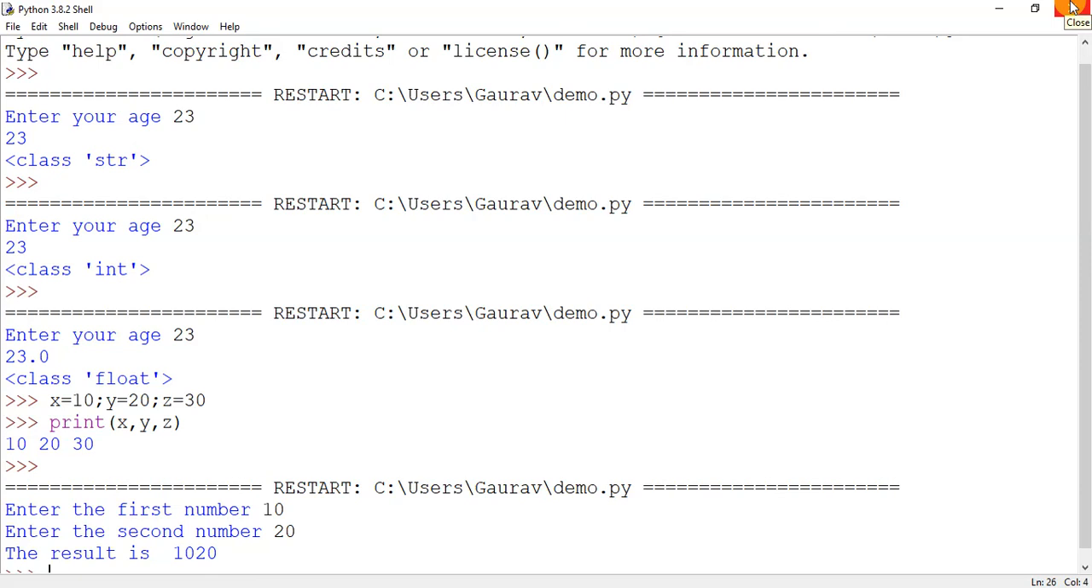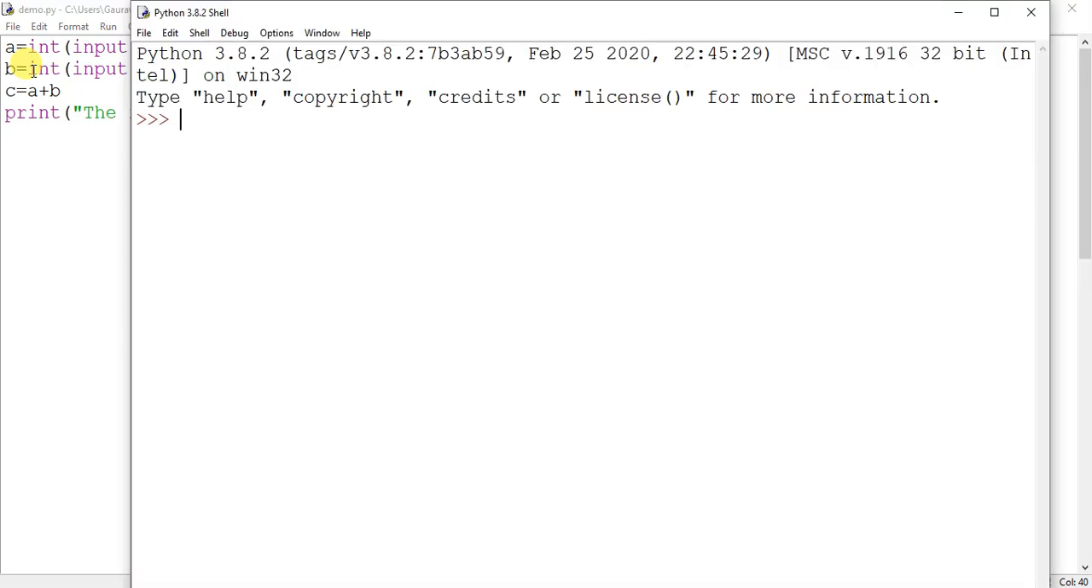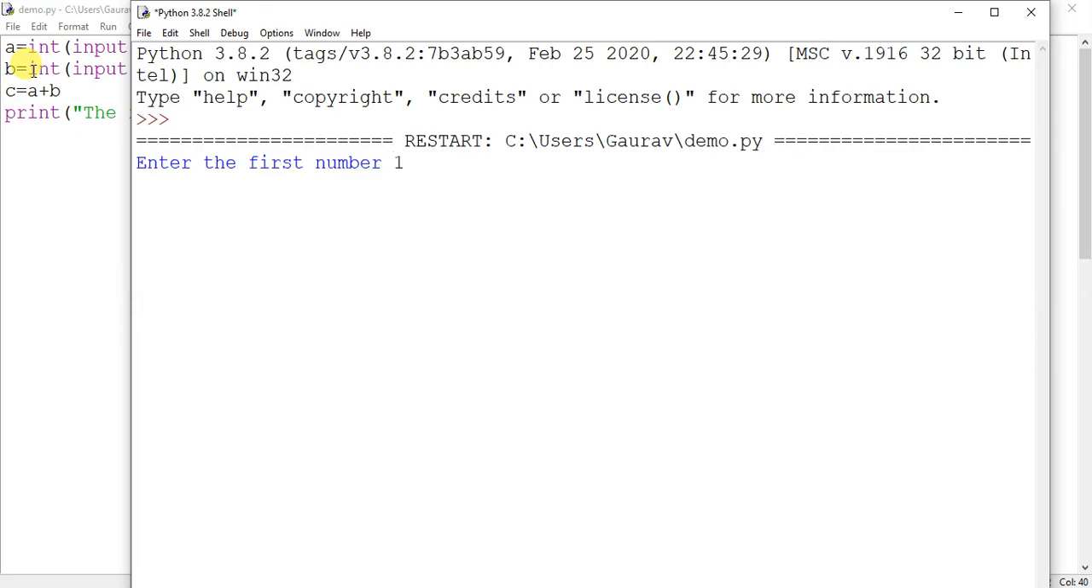When strings are added, they are just concatenated, one after another. That's why the result is not as per our expectation. So what went wrong is we have not converted it into int. So we will be using this int. Now this will be okay. 10, 20, the result is 30.